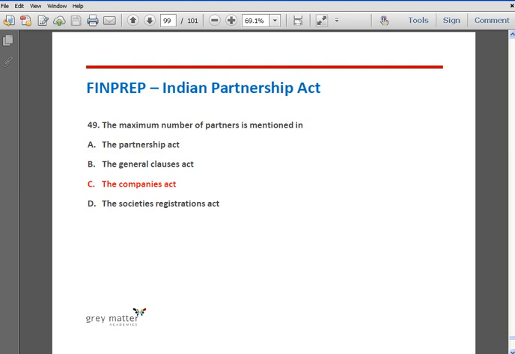This is already discussed in the introductory section, where I said that the Companies Act has restricted the number of partners in a partnership firm, which says 10 in the case of banking business and 20 in the case of other business. Any number of partners exceeding the said limit is treated as an illegal association as per the Companies Act, and hence option C, Companies Act, is correct.